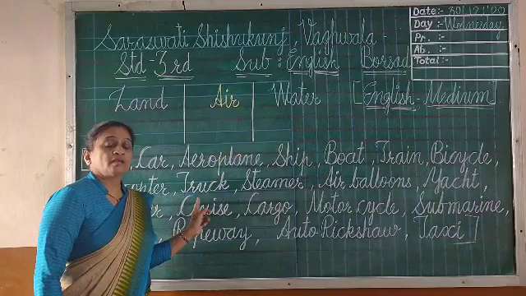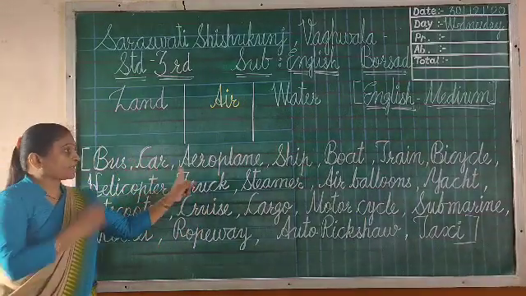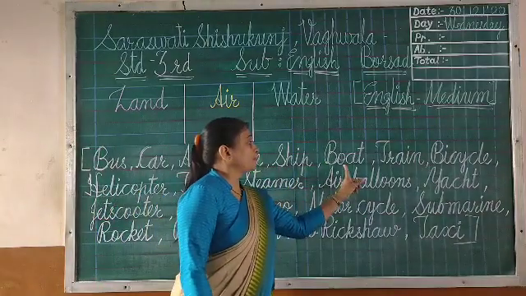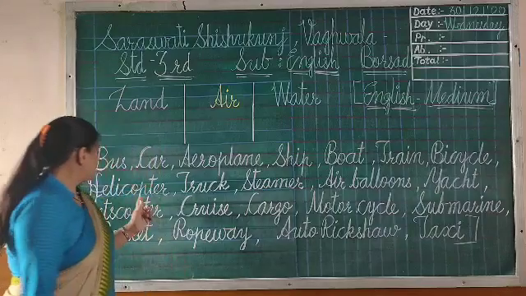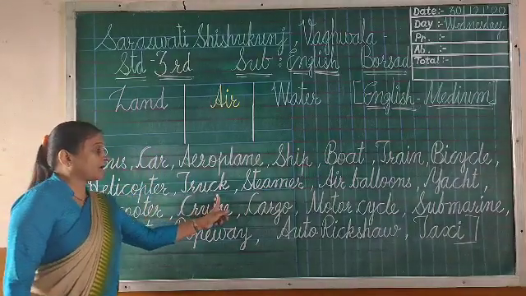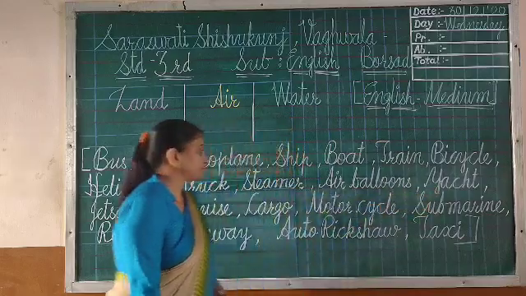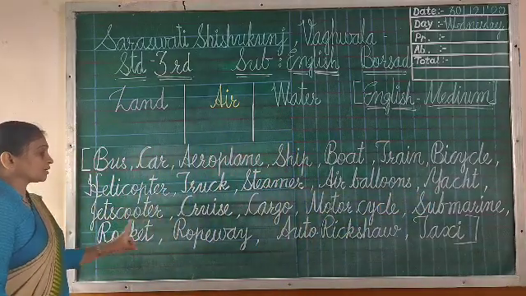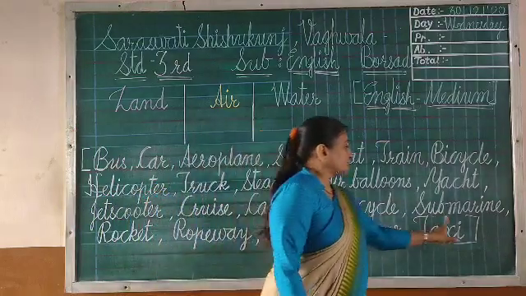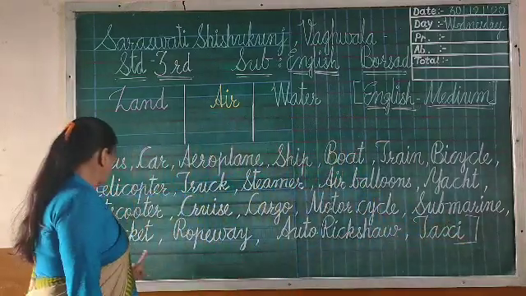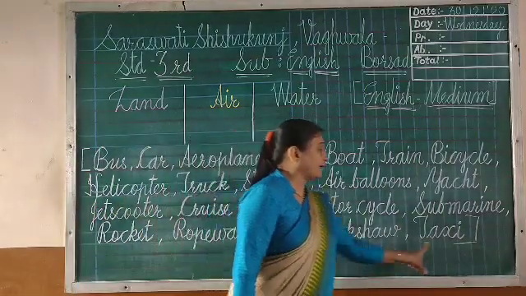Now see here. Bus, car, aeroplane, ship, boat, train, bicycle, helicopter, truck, steamer, air balloons, yacht, jet scooter, cruise, cargo, motorcycle, submarine, rocket, ropeway, auto rickshaw and taxi.